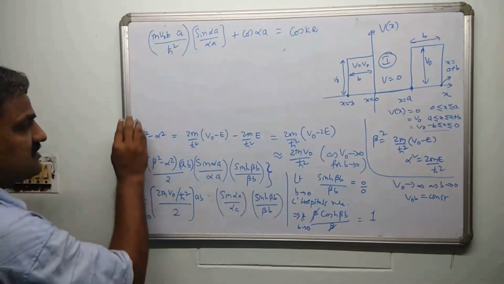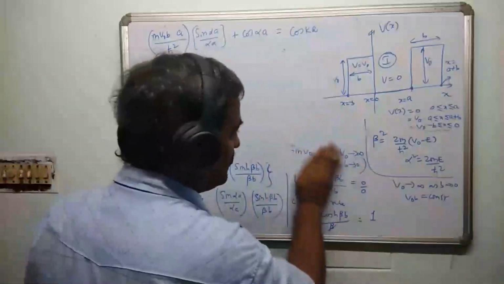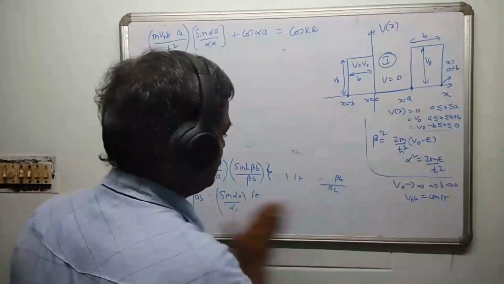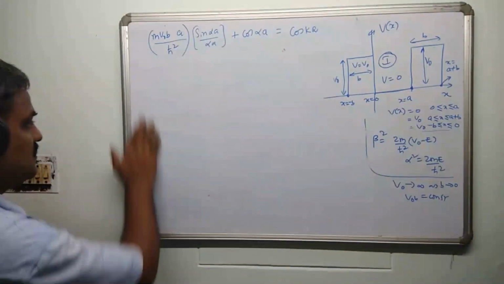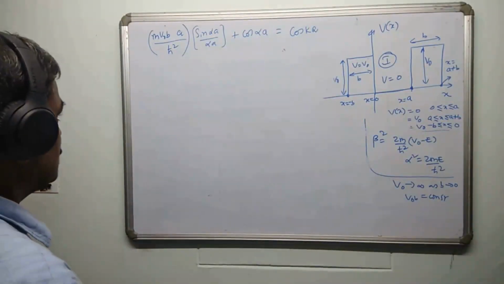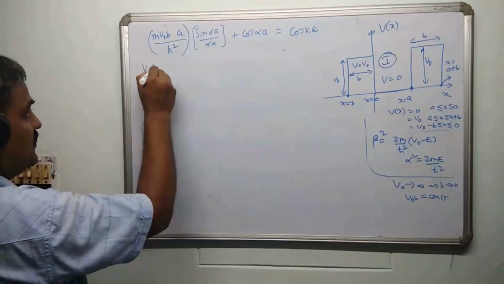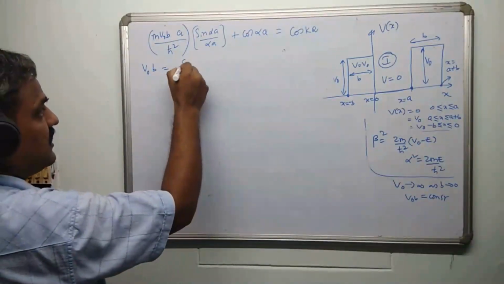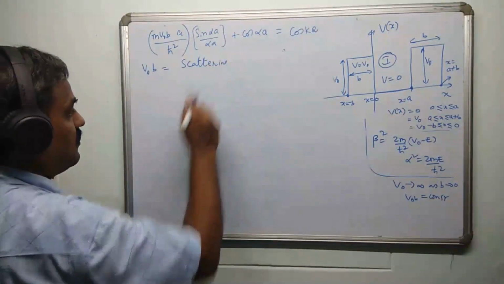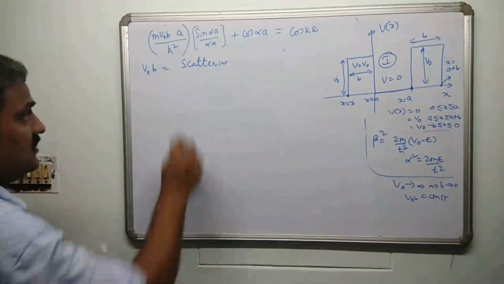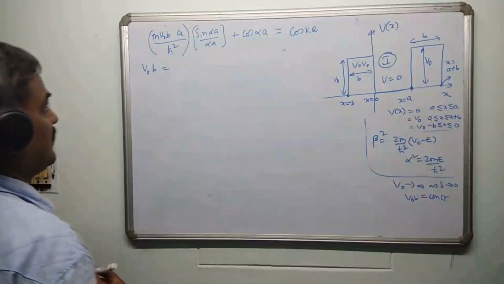So finally, I'm going to erase this, and after doing this big exercise, we have arrived at this expression, and in this expression, there are several parameters to be understood. The term V naught b is the strength of the barrier.